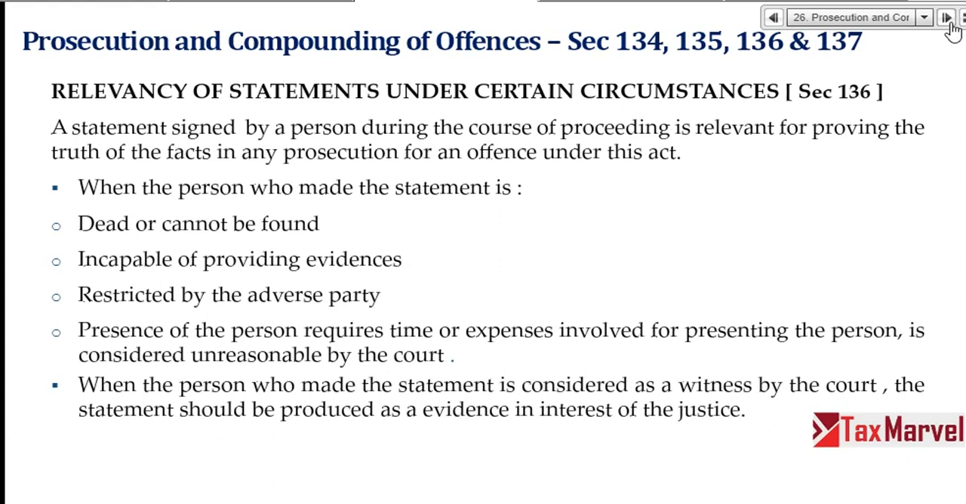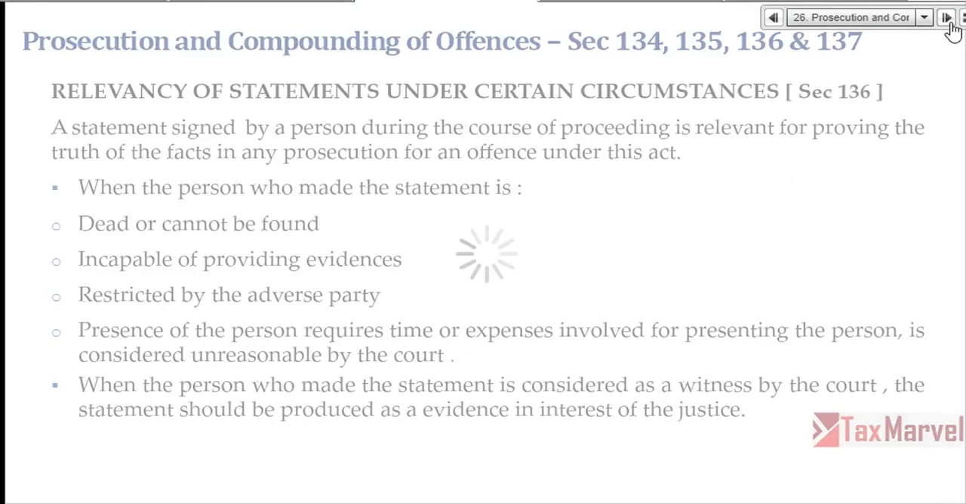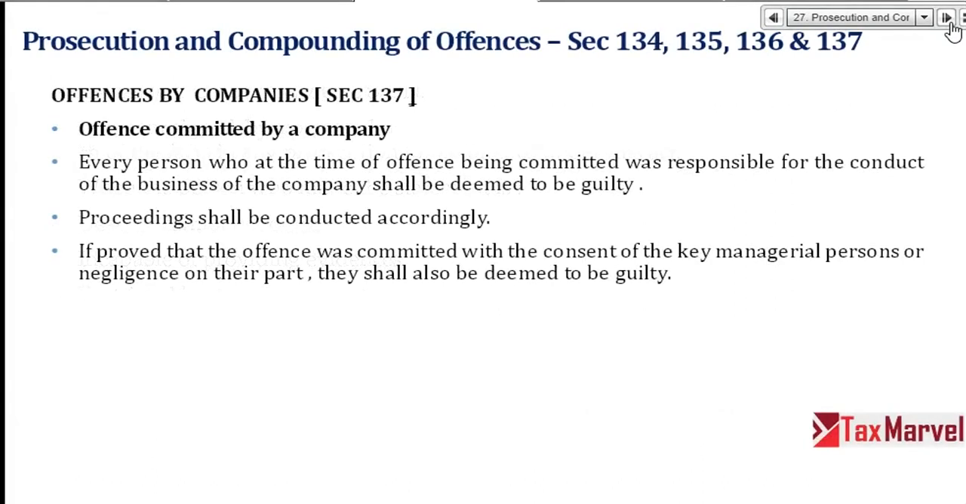In that case, the statement will not be accepted. So the statement will not be accepted if the person making the statement is dead or cannot be found, is incapable of providing evidence, is restricted by the adverse party, presence will require extraordinary expenses or time, or is acting on behalf of the government itself. Right. Next, offences by company. So what happens is ABC Limited has committed an offence under GST.